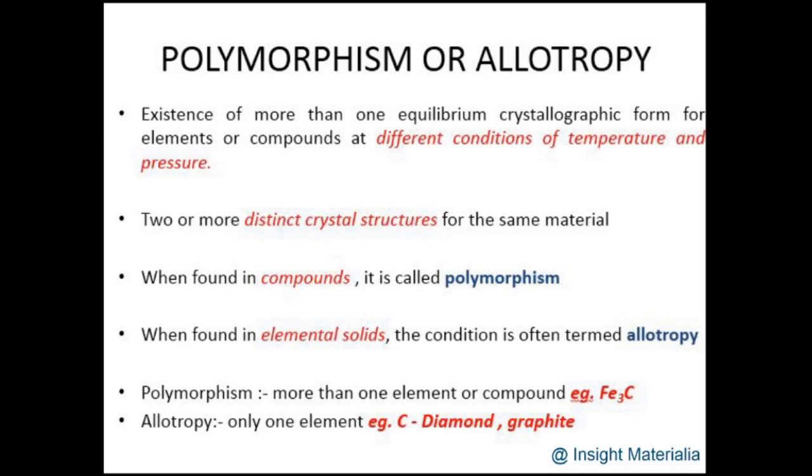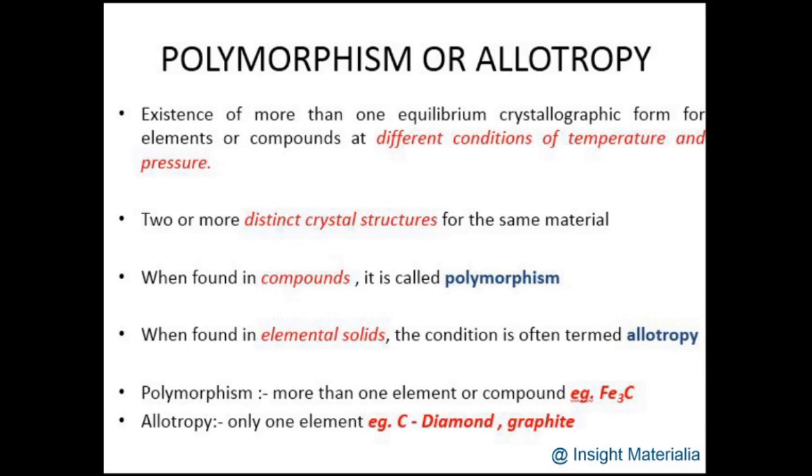Polymorphism and allotropy refer to the existence of more than one crystal structure for a material which has the same chemistry. It can be a material or a compound. If this phenomenon of the existence of more than one distinct crystal structure for the same material happens for a compound, it is called polymorphism. If the same phenomenon happens for atoms in elemental form, we'll call it allotropy.